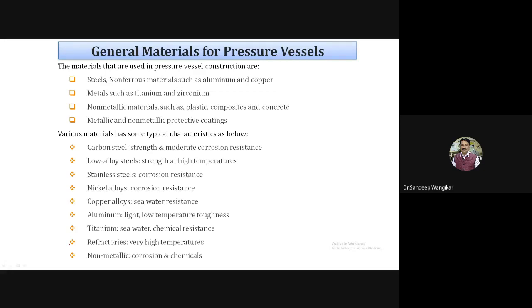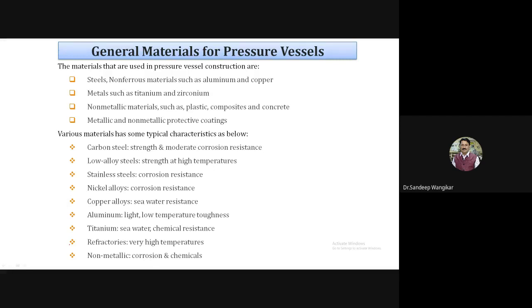Carbon steel has strength and moderate corrosion resistance. Then low alloy steel has strength at higher temperature. Then stainless steels have corrosion resistance. Then nickel alloys, again corrosion resistance. Then aluminum is light and has low temperature toughness. Then titanium has more seawater and chemical resistance. Refractories are used for very high temperatures, and non-metals are best for corrosion and chemical related applications.